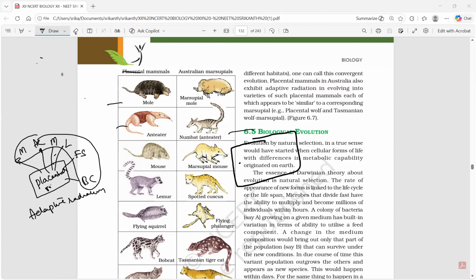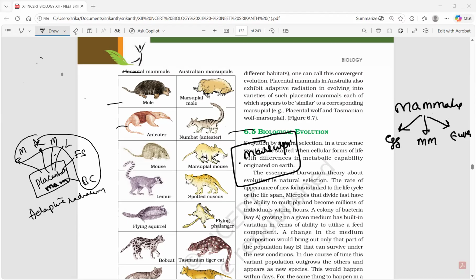These are the placental mammals. These are marsupials. Marsupial, as I said to you, I'll remind you once again, class Mammalia is having three types of organisms. Egg-laying mammal, marsupial mammal, eutherian mammal or placental mammal, we can say.